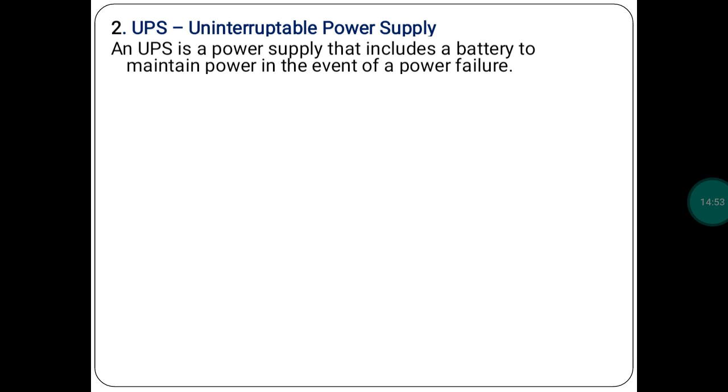To avoid this one, we have to use the UPS, that is the uninterruptible power supply. It contains a battery. Whenever your main power supply goes off, the battery will supply power, meaning that using the battery, power will be supplied to your computer system.